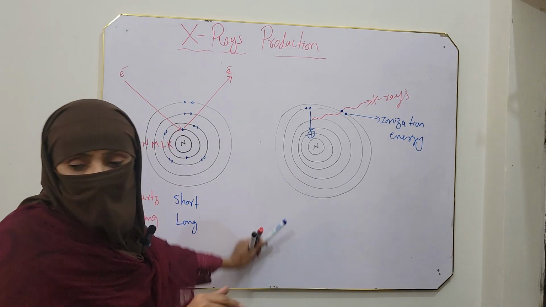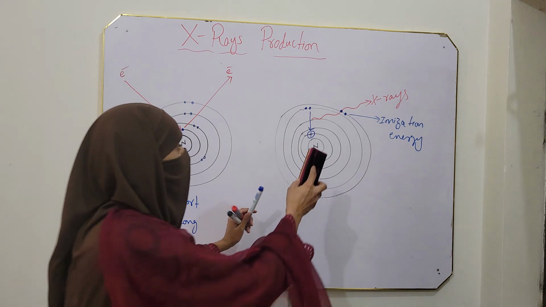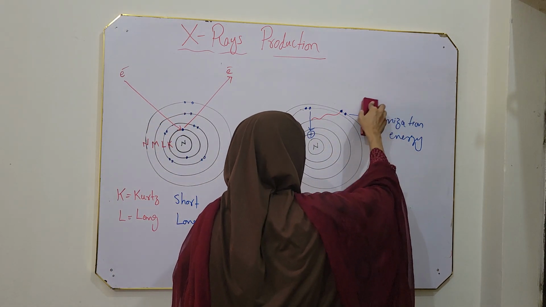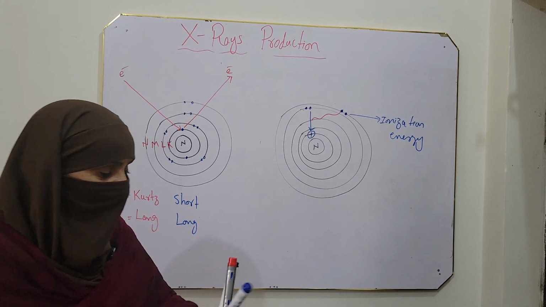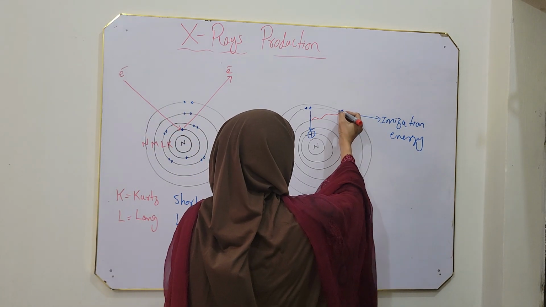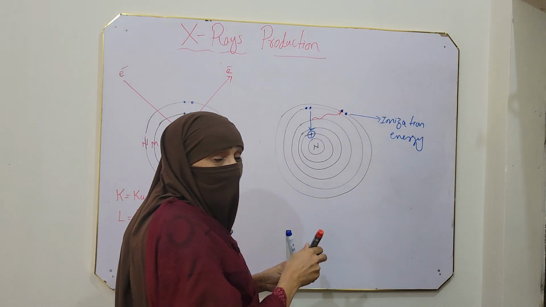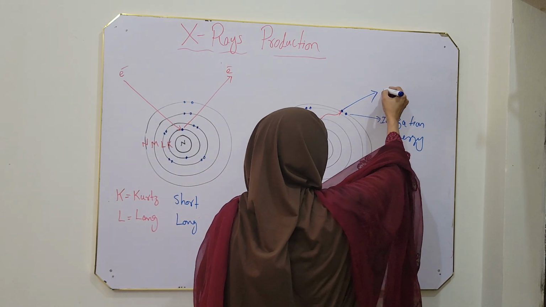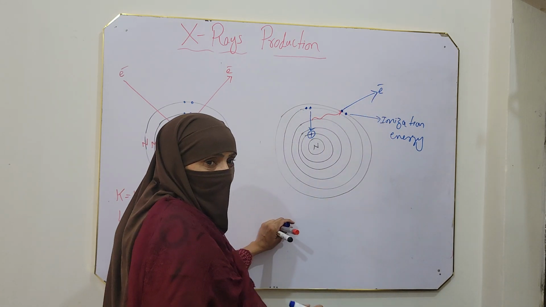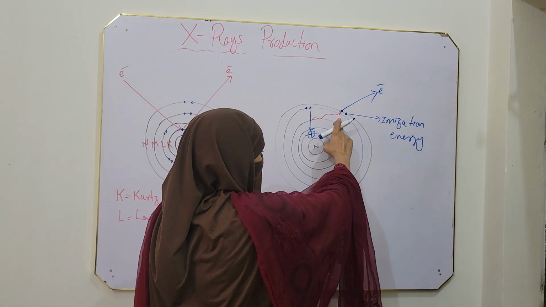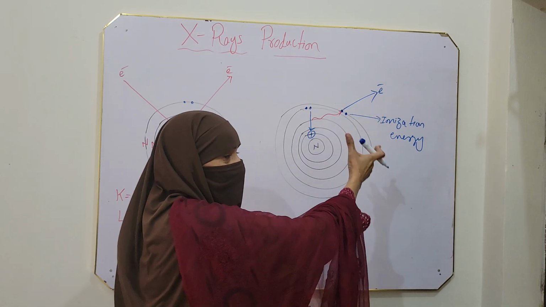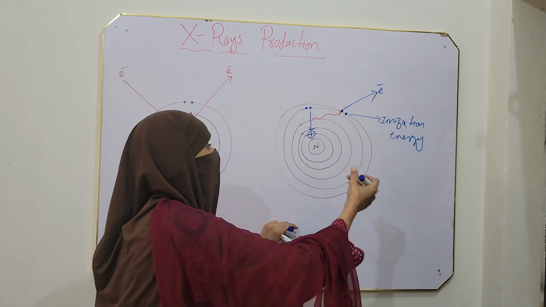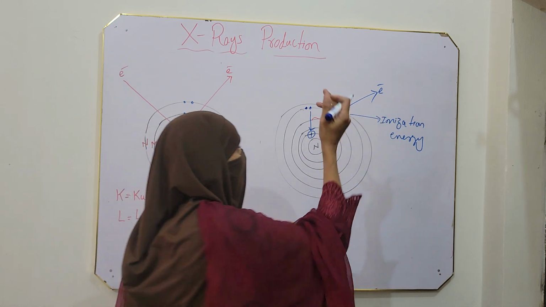If this happens, then instead of releasing the photon, another phenomenon may occur: these photons are absorbed by this outer shell electron, and this outer shell electron is ejected. Due to this, the X-rays which are produced are not released; they are captured by some outer shell electron, and the outer shell electron is ejected.